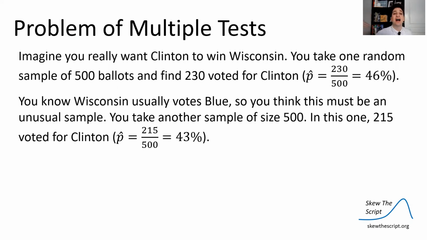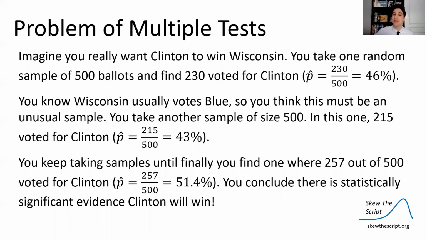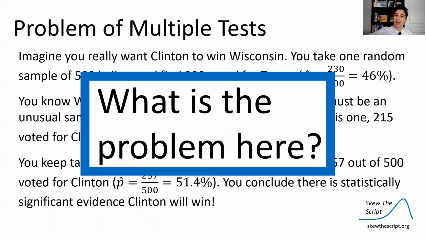So you take another random sample of size 500 thinking that one must have been unusual. And in this one, 215 voted. That's even smaller. What? Something weird is happening. Okay, I'm going to take another one. And you keep on taking random samples until you finally get one where, say, 257 voted for Clinton out of 500. 51.4%. That's enough to conclude there's statistically significant evidence for Clinton to win. She's going to win. What's the problem here?